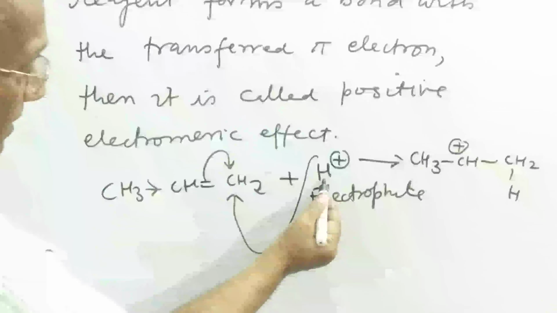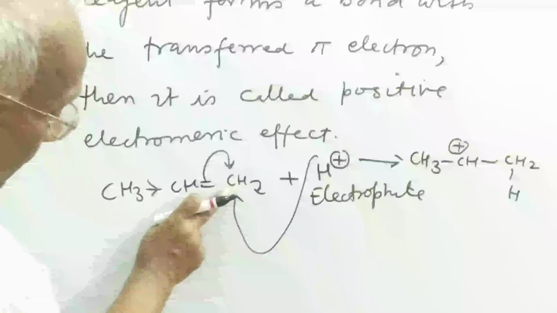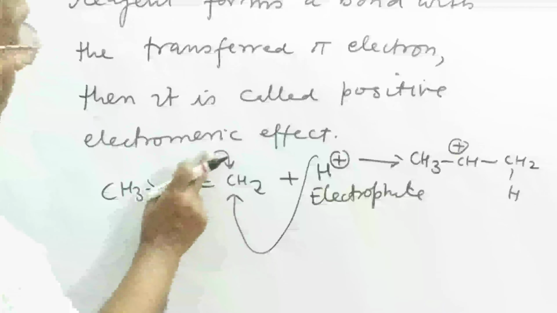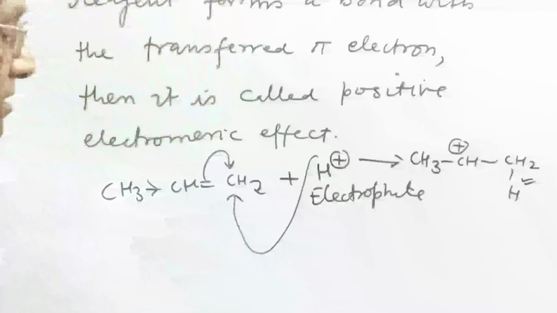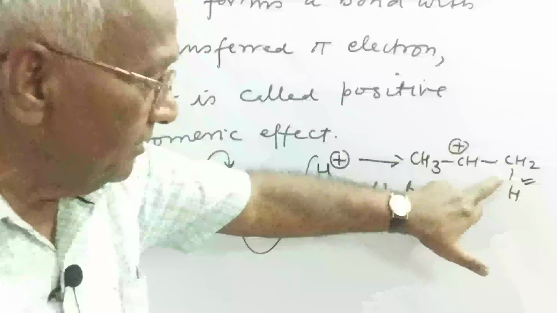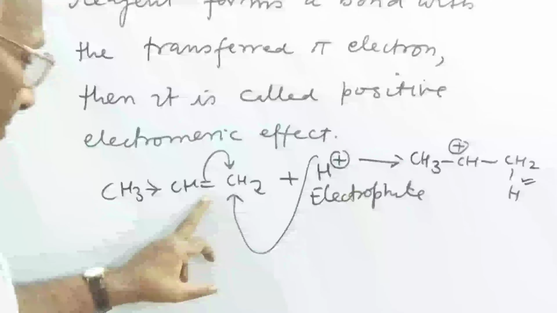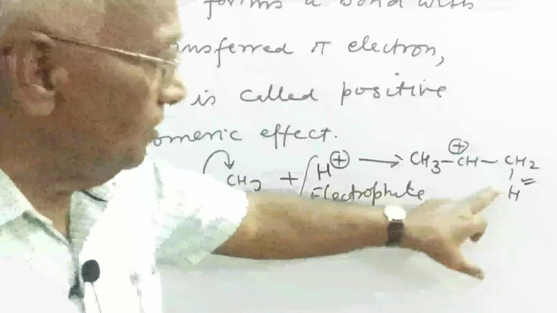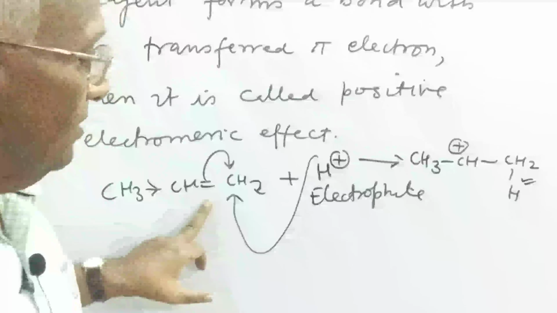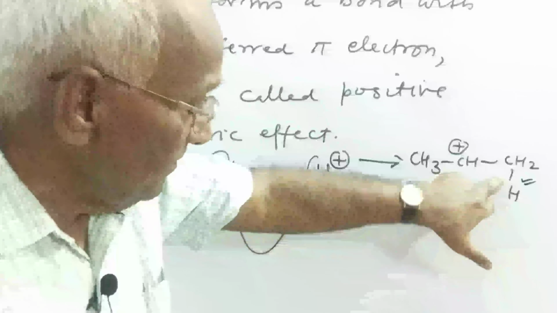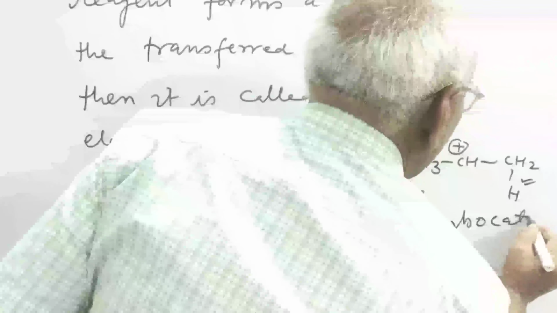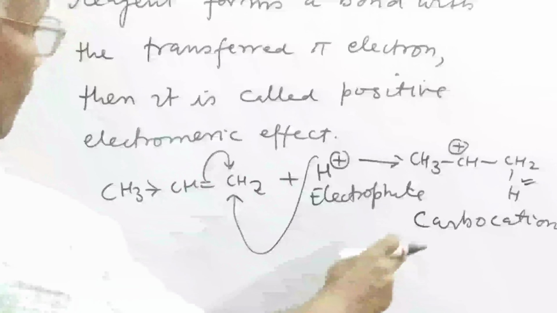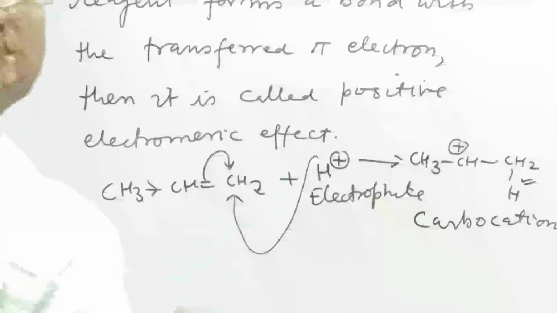This is the attacking electrophile. It attacks over here because at this point the pi electron has transferred. So it produces a bond with the transferred pi electron, but this bond is sigma. This is an important point: a pi electron changes into a sigma electron, a low energy electron changes into a high energy electron. So this generates the carbocation, and this is the intermediate.